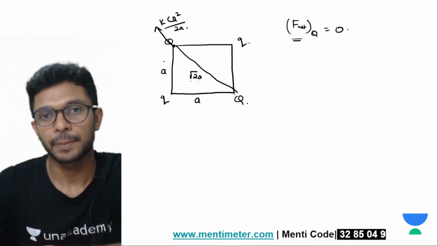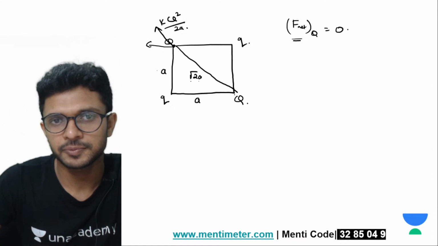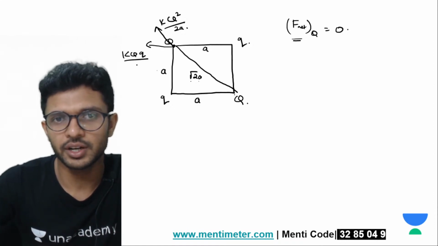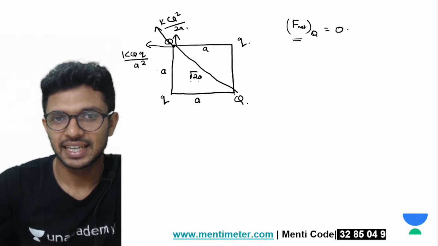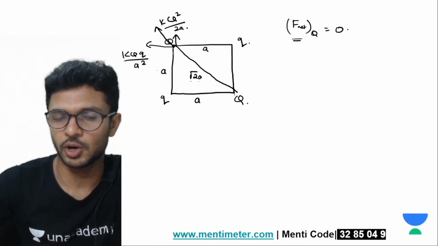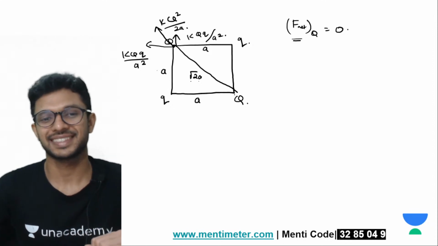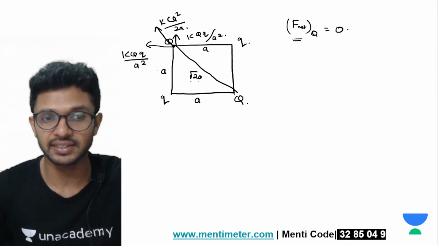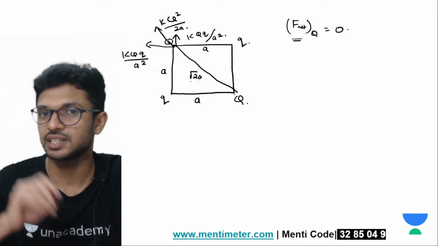Right? Okay. Then there is a force of repulsion between this capital Q and the small q. What is its value? K, product of their charges and the square of the distance between them, a square. Then this capital Q and this small q, there is a force of repulsion, formula KQq divided by a square. Okay, so I hope you all can see all the three different forces that I have marked on this capital Q.